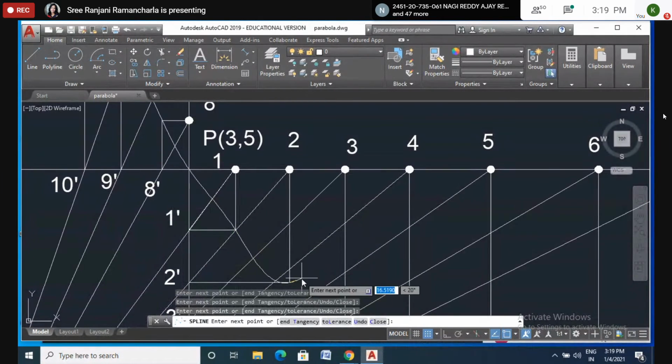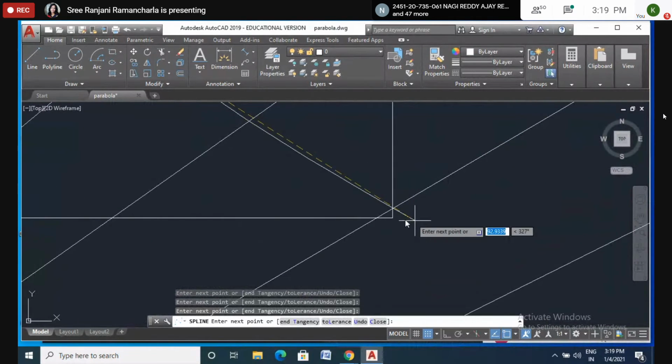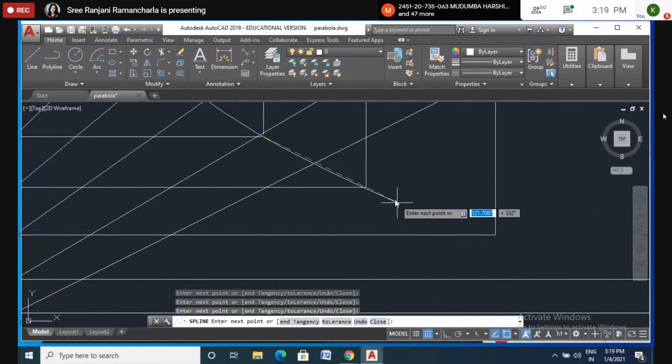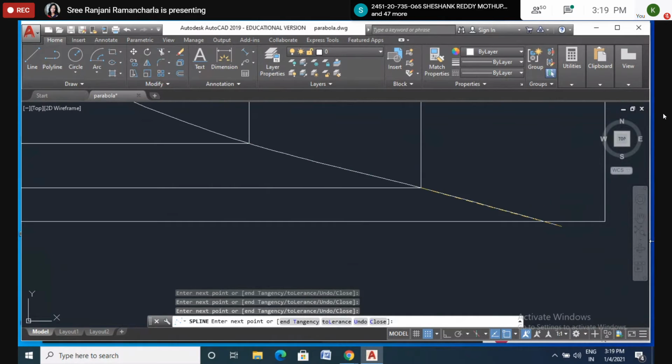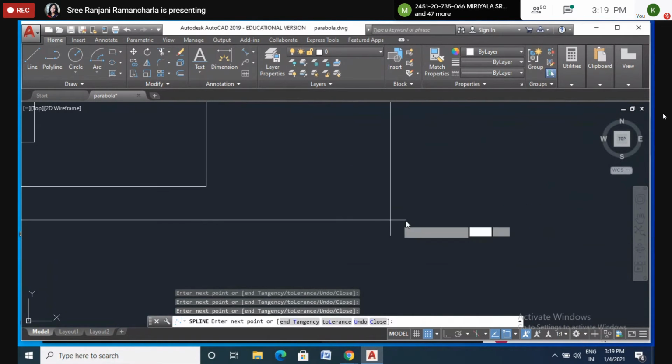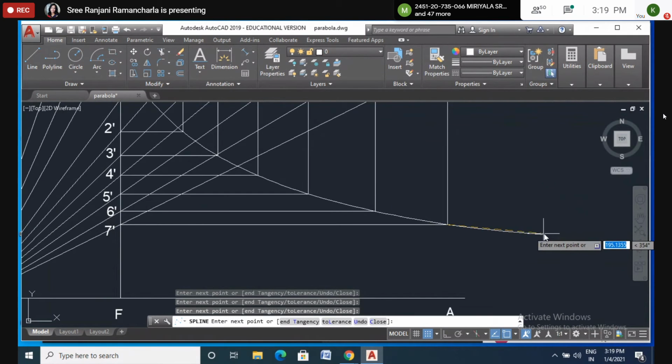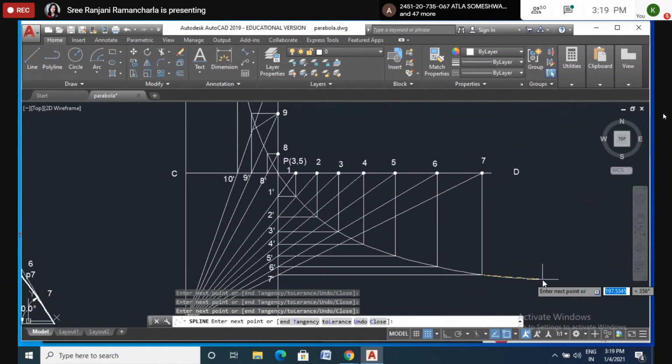And here, and here. Please make it clear here, and here, here, here, and here. Can you able to see? Now please extend a little bit so that the shape should be good, not like this. Somewhat it should be this way. Please just extend somewhat, like this. Now it's clear.